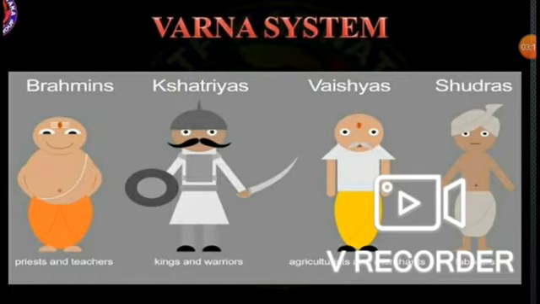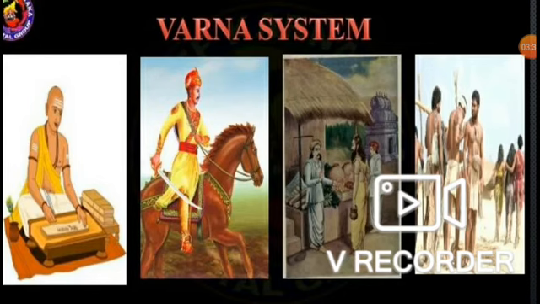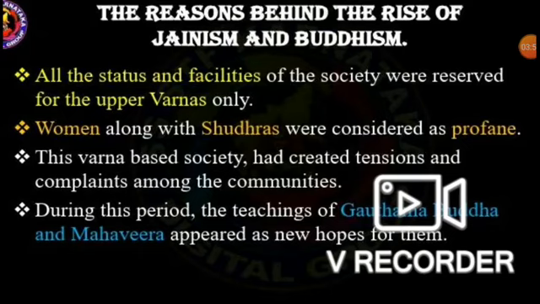See, Brahmins, Kshatriyas, Vaishyas, and Shudras are already mentioned on this page. Brahmins means priests and teachers. Kshatriyas means kings and warriors. Vaishyas means agriculture and merchants or business persons. Shudras are laborers or slaves or untouchable people. Here I have mentioned the picture also. Brahmins are there, Kshatriyas are there, business people, Vaishyas, are there, and untouchable people or slaves are called Shudras.